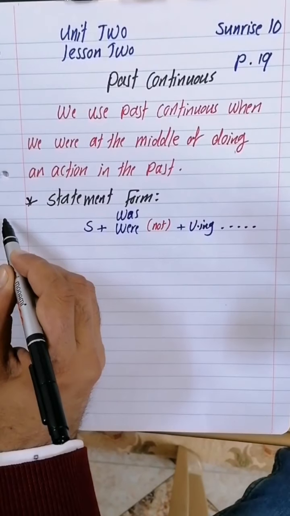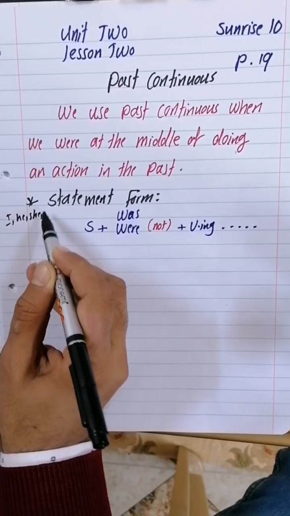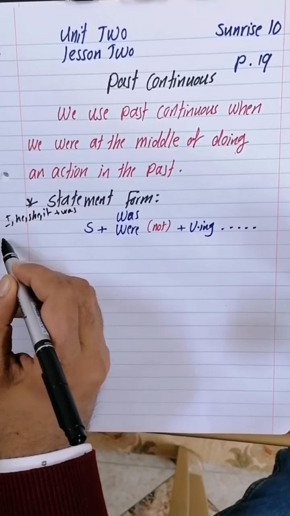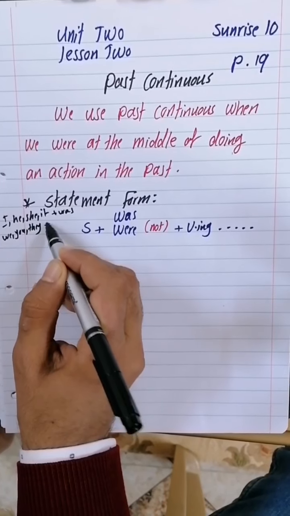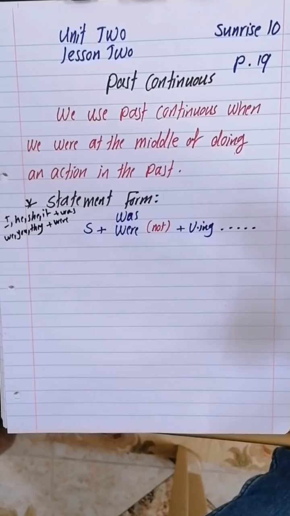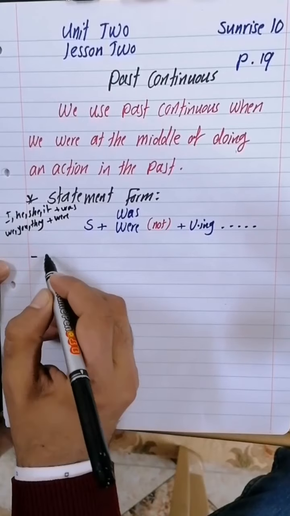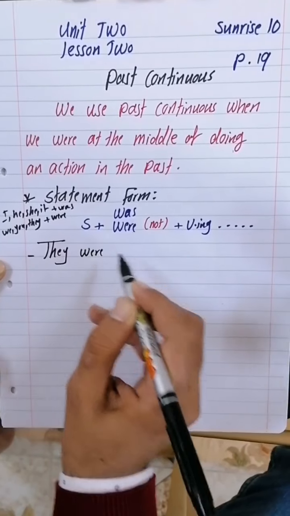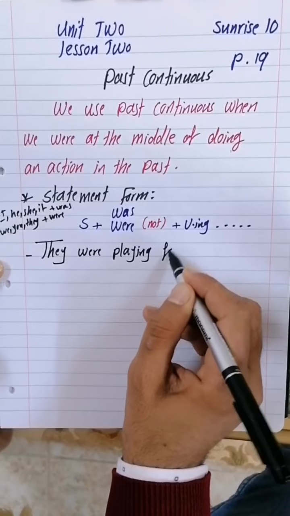For the subject I, he, she, it, we need to have was. For we, you, and they, we need to have were. Right? Now let me give you examples. They were playing football.